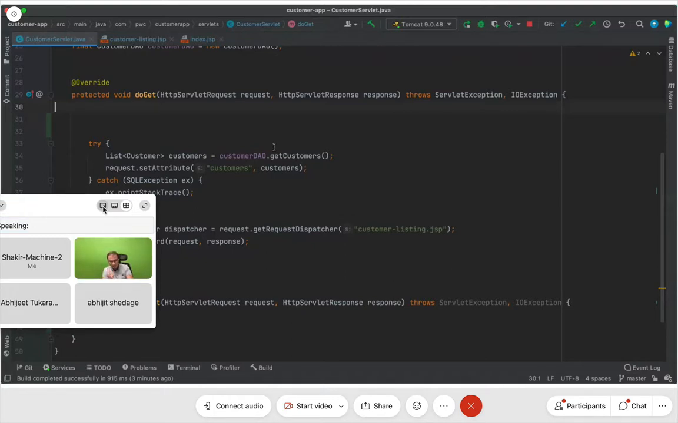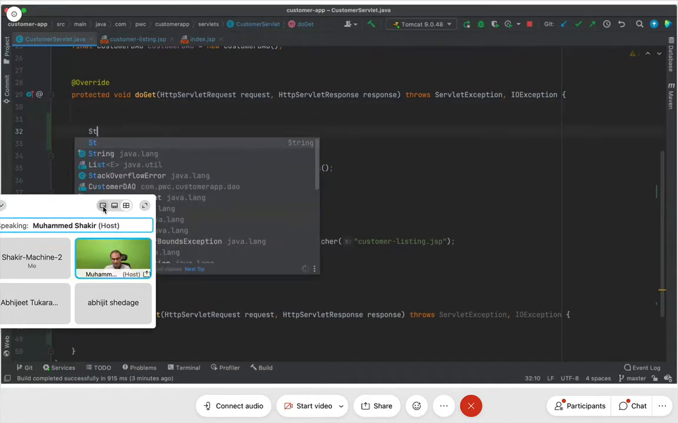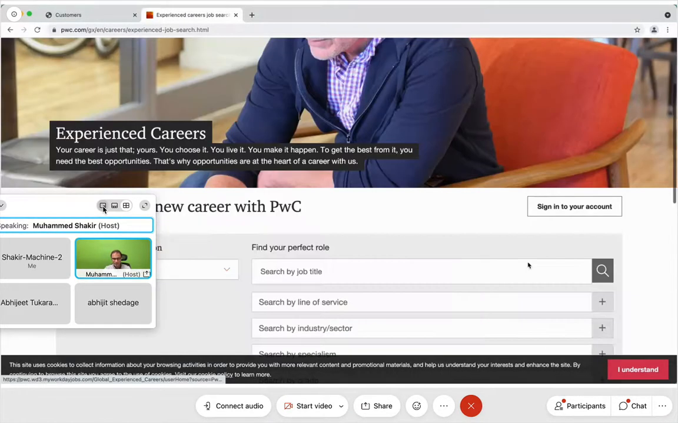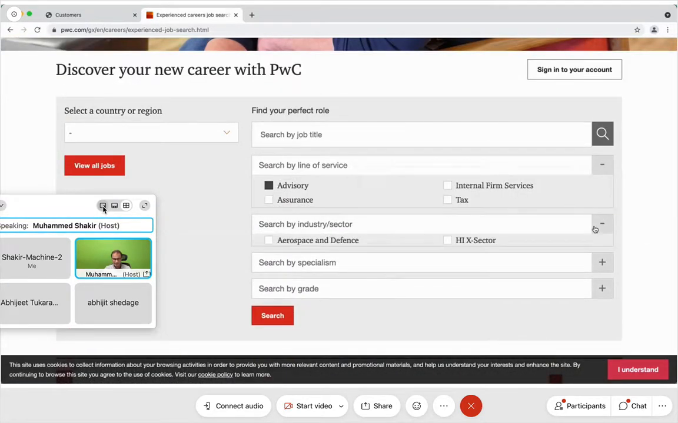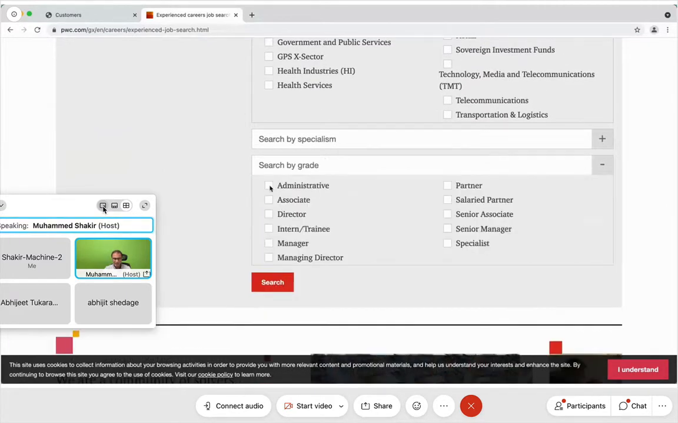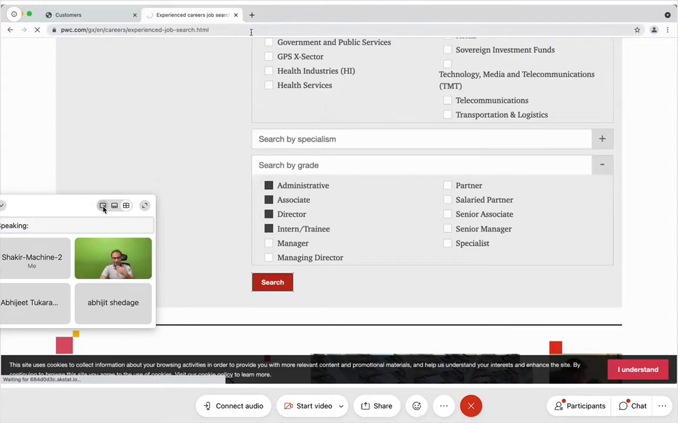You remember, last week itself, I had shown you the PwC website, pwc.com. We went to jobs and then we selected some options, careers, and then we selected options here, advisory, or maybe anything else. And then I clicked on grade, selected some options here and said search. You remember these parameters here? Based on the value of the parameters, it retrieved the available jobs.